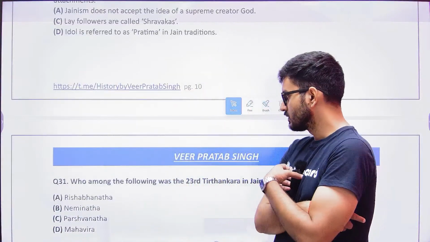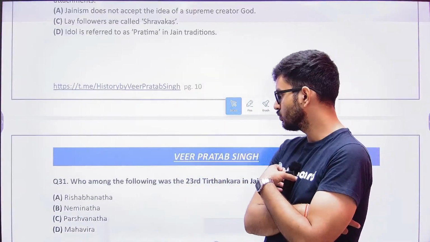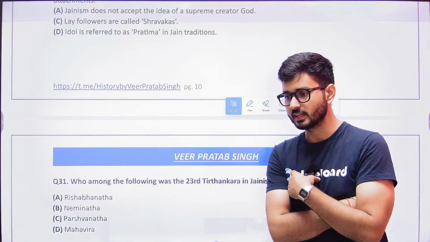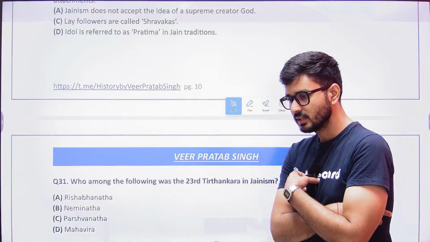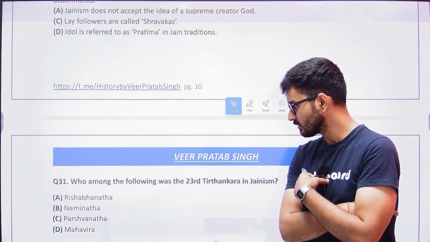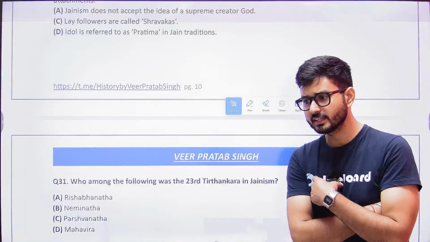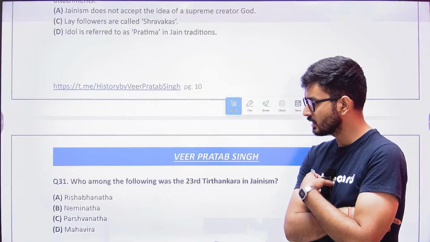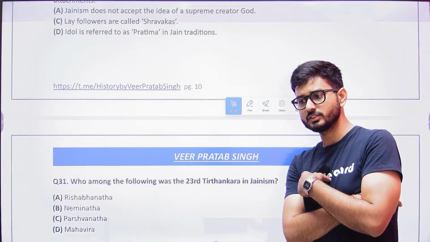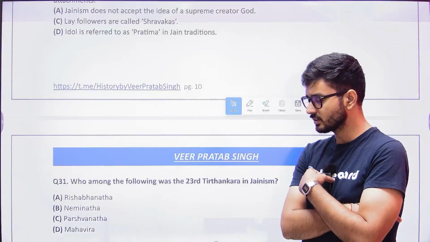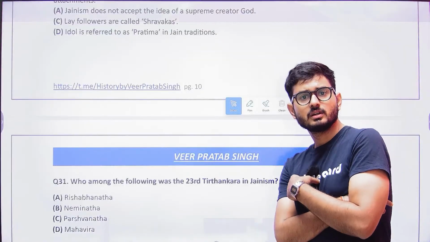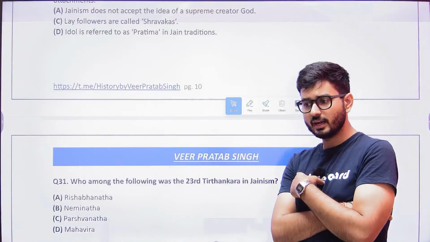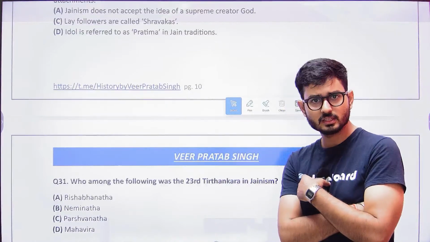So, what do you think? Who among the following was the 23rd Tirthankara in Jainism? Thank you for the confirmation, Sasi. Come on, answer this. A total of 24 Tirthankars are there. Rishabhnatha or Rishabhdeva was the first Tirthankara. Who is the 23rd? Was it Lord Mahavira? Lord Mahavira was the 24th Tirthankara, and Lord Parshvanath was the 23rd Tirthankara.